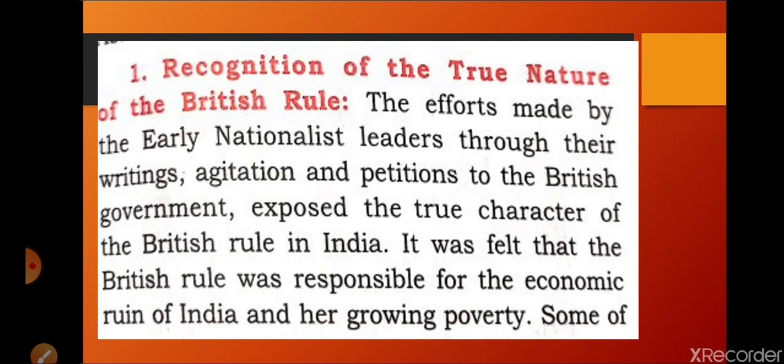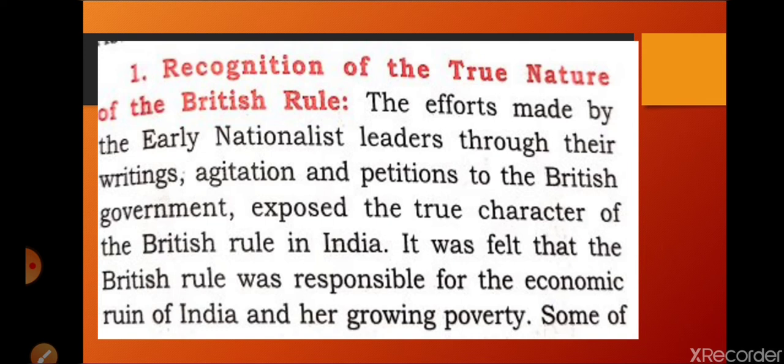After that incident, Indians became aggressive, because the early nationalists were giving petitions and prayers to the British government, and all of these were kept in the waste paper basket, so agitation against the Britishers came into form.